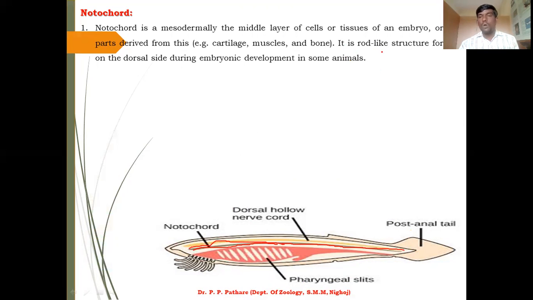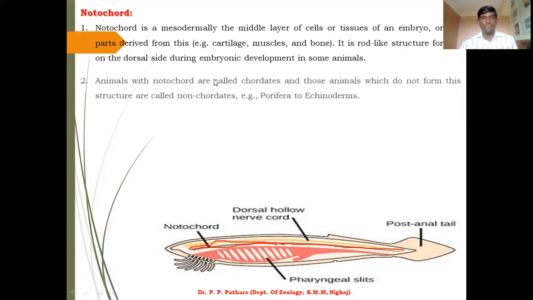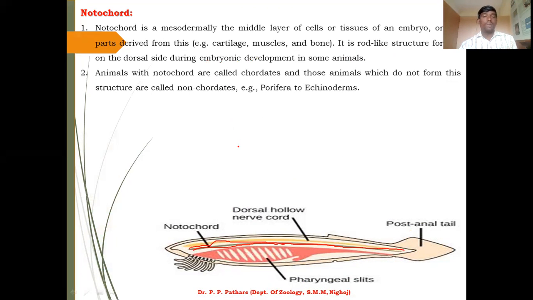So it is a rod-like structure formed on the dorsal side during embryonic development in some animals. The animals with notochord are called chordates. Those animals which have such a structure are called chordate animals.